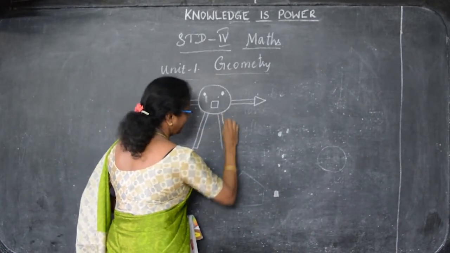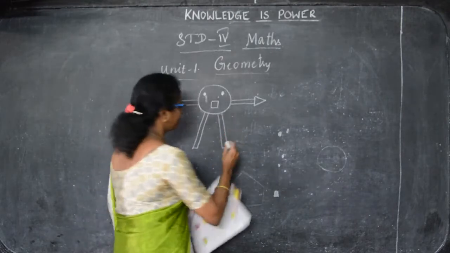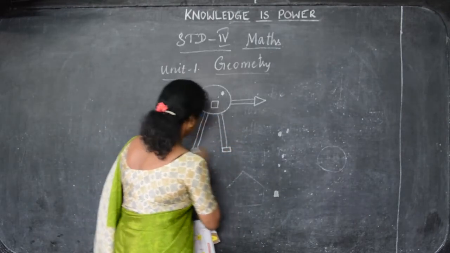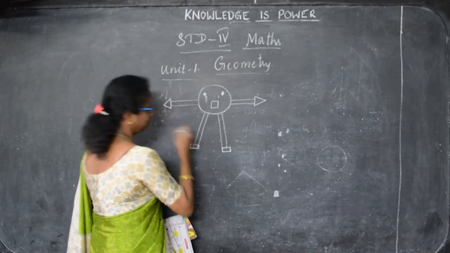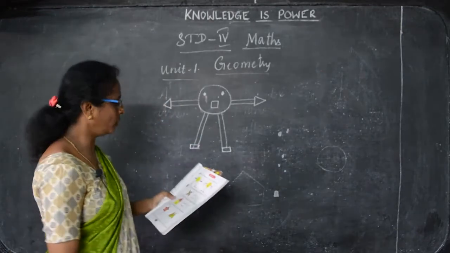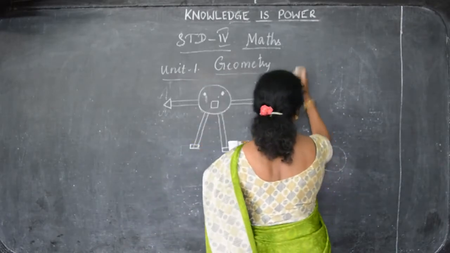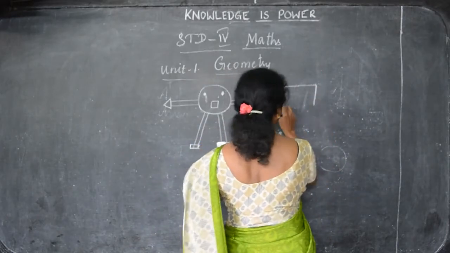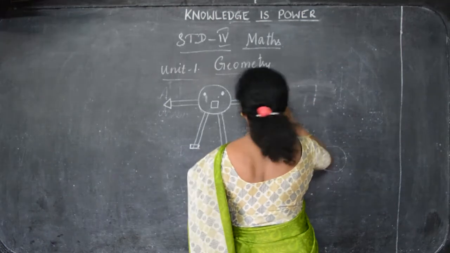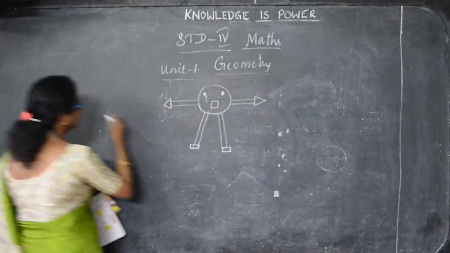So easily you can draw and you can see the shapes also. See, one boy like this. Then here another picture. That's a square. Shall I draw here?